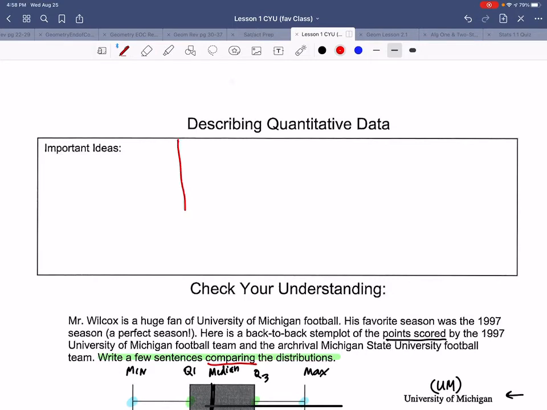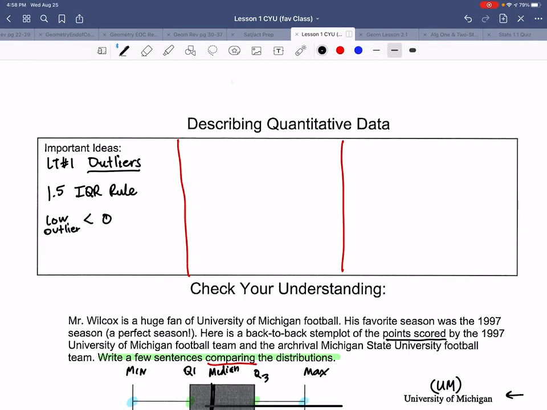We have three important learning targets on this. The first learning target is, we dug a lot deeper with outliers today, right? We learned this 1.5 IQR rule and how to calculate it. And this is something you have to remember. You have to memorize it. So a low outlier would be any number that's smaller than Q1 minus 1.5 multiplied by IQR. And we calculated today that a high outlier would be any number higher than Q3 added to 1.5 IQR. That's way too high and that's way too low.